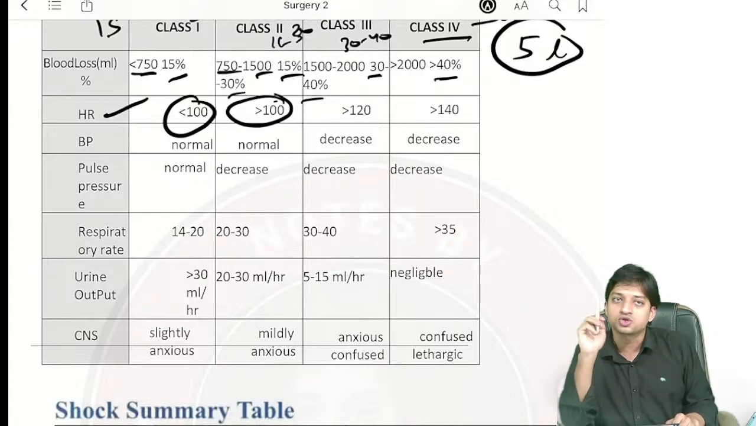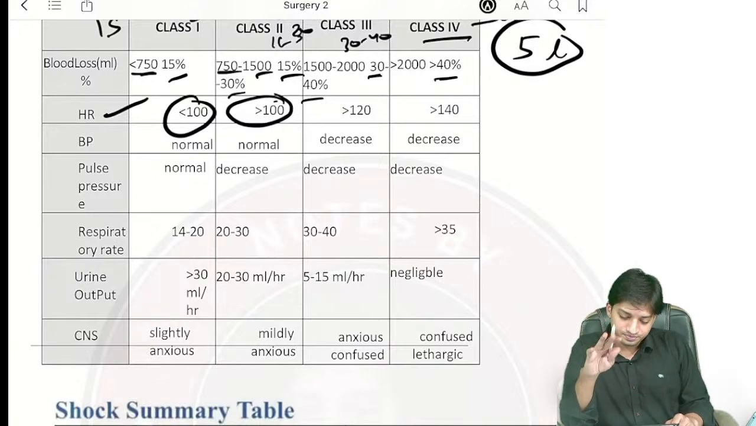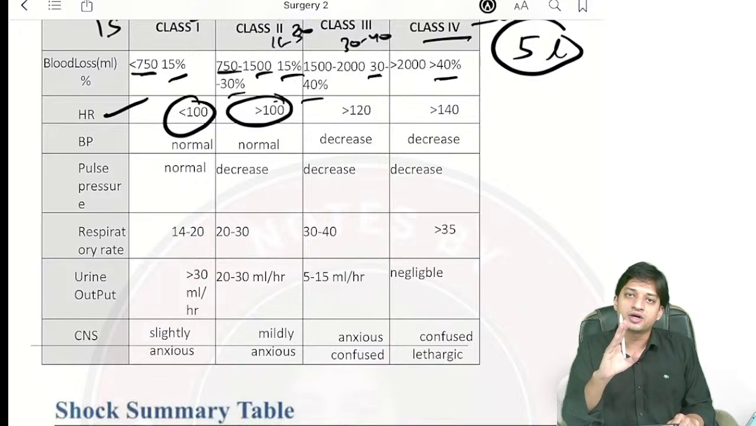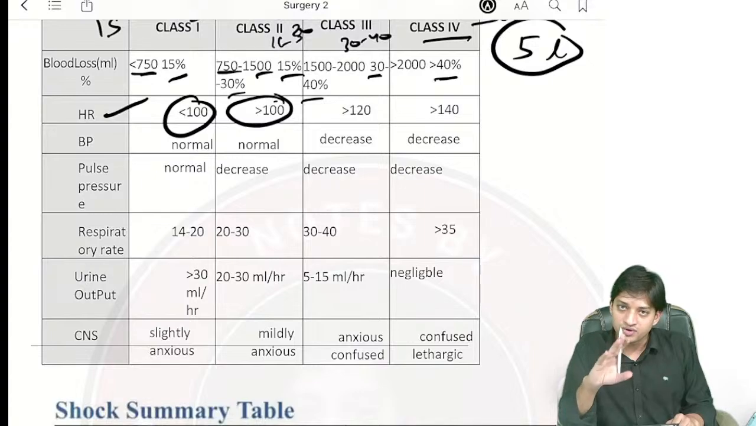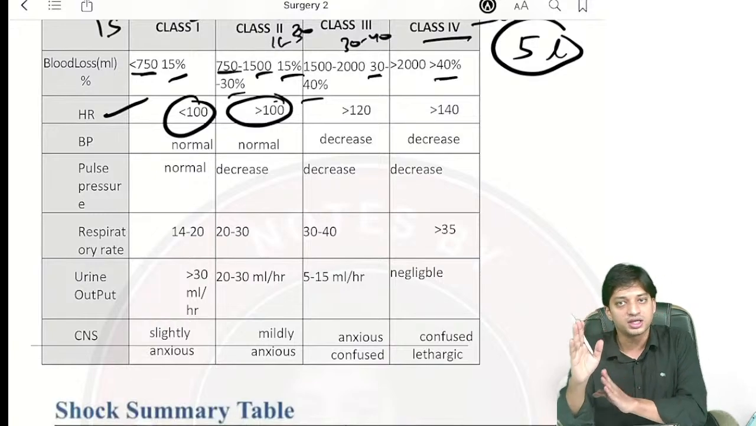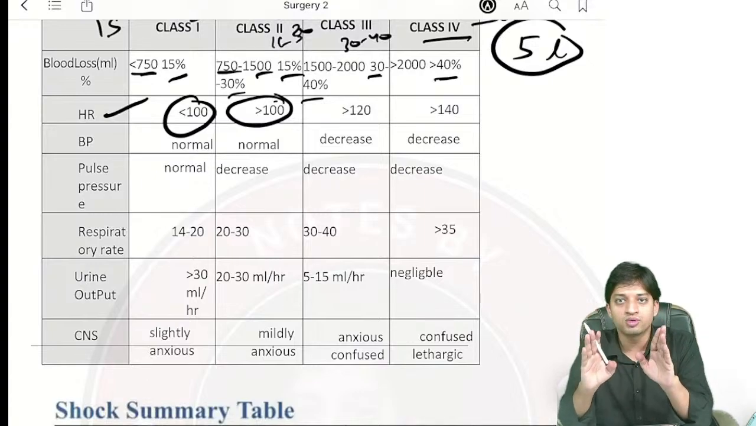Now coming to class 2. In class 2 hemorrhage, what is going to happen? If the hemorrhage is 15 to 30%, the heart will again try to pump, increase the heart rate and try to compensate for the lost amount of fluid, and hence the heart rate will be more than 100. In class 1 and class 2, due to compensation, heart rate will increase slightly and BP will remain normal. Focus on the points. How to remember?